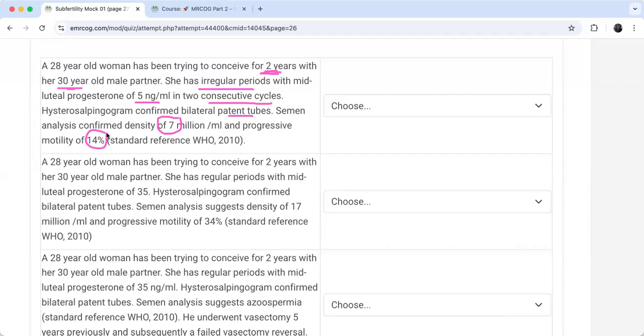So if I have a problem in the motility and I have a problem in the count, that means here I have a male factor, right? So this male factor, yes, a problem in the motility, so we have astheno, and then we have oligo.